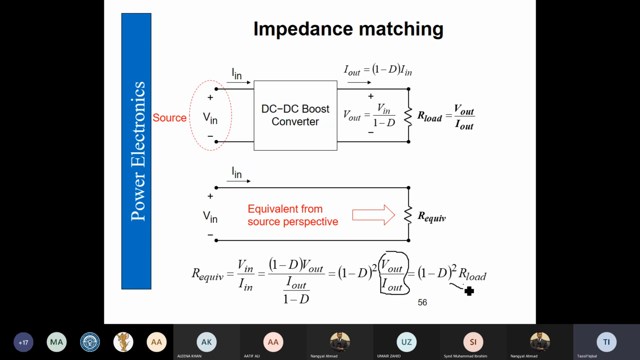So from here we can find out the value of duty cycle for which we have to change the R equivalent to our desired or required value. So this is how we can convert the R load which is connected on the output side. We can find the equivalent that can be connected on the input side.